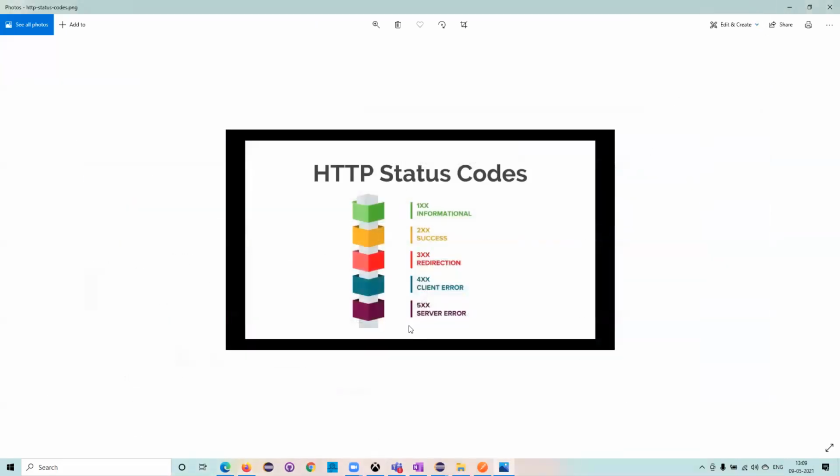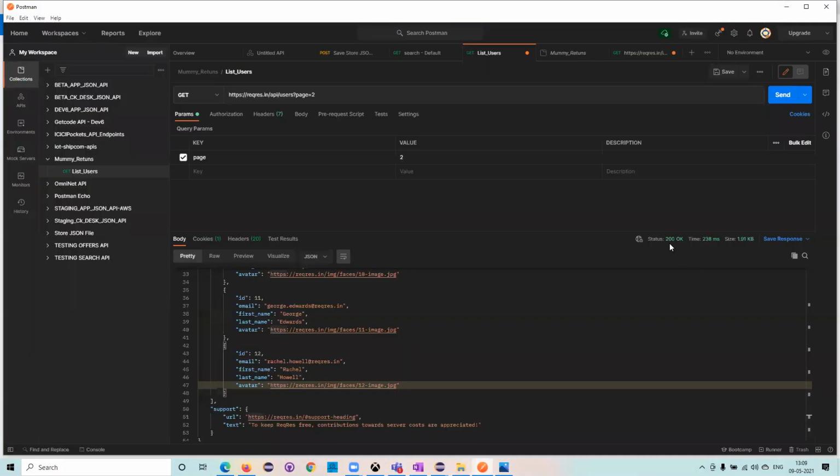Now, if it is 5XX, then it is called server side errors. When an endpoint returns the status code 5XX, I need to understand this is a server side error. If it is a 4XX error, then this is a client side error. If it is 3XX, then this is redirection happening for this particular endpoint. If it is 2XX, then the request and response happened properly and it is a success.